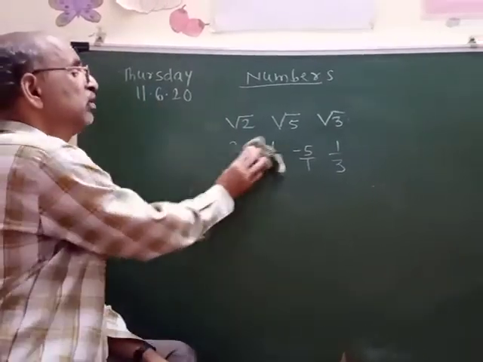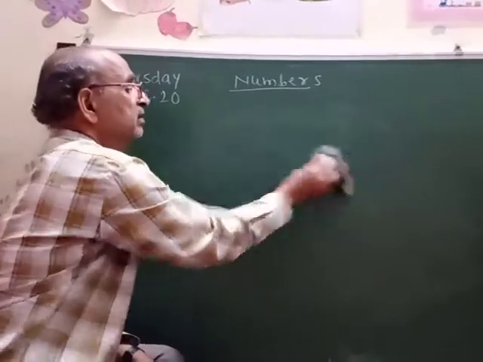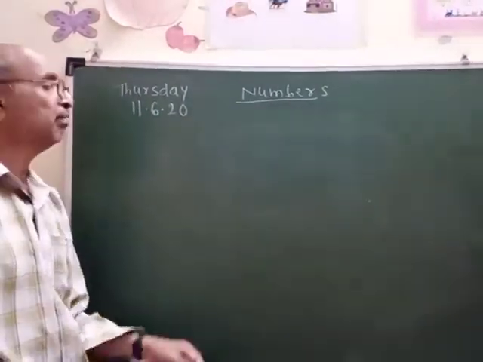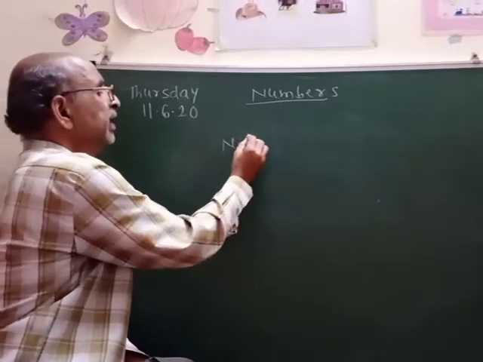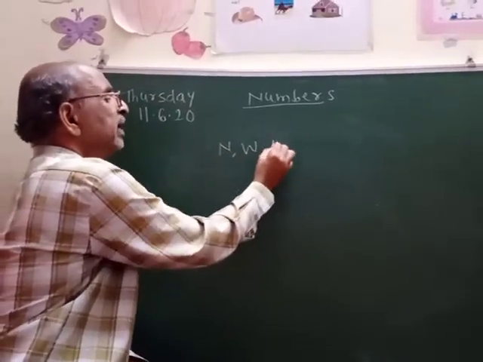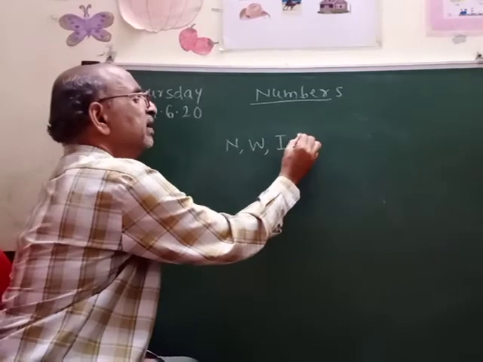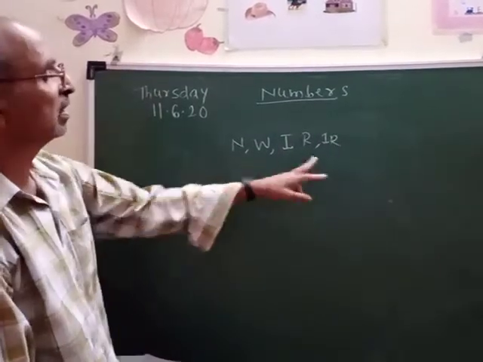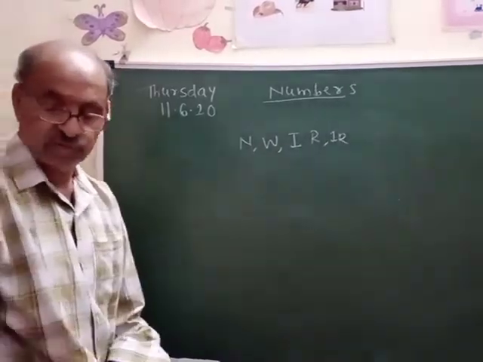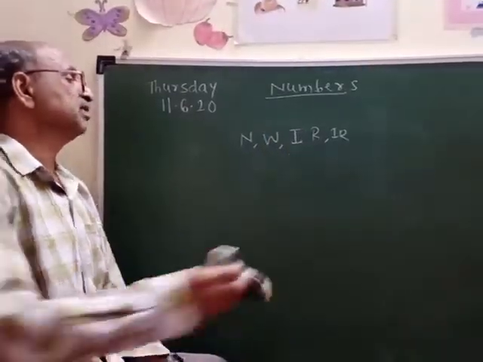So in this way, there are different types of numbers on the number line: natural numbers, whole numbers, integers, rational numbers and irrational numbers. All these numbers come on the number line. So this we call the number system.